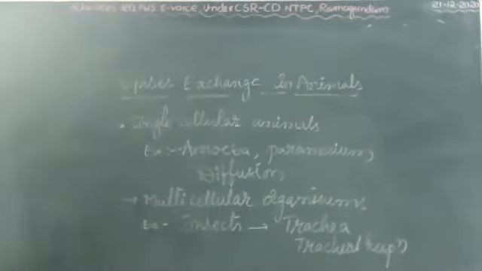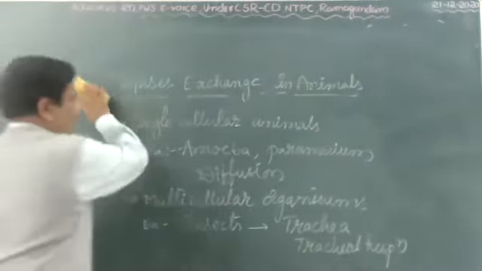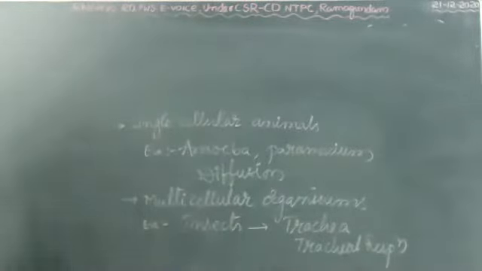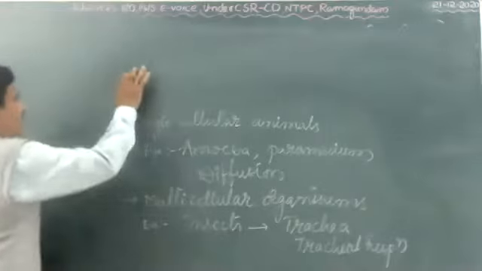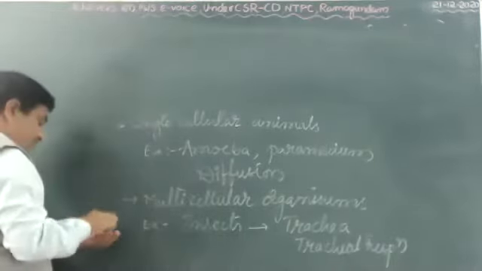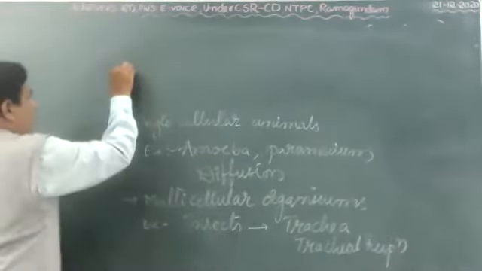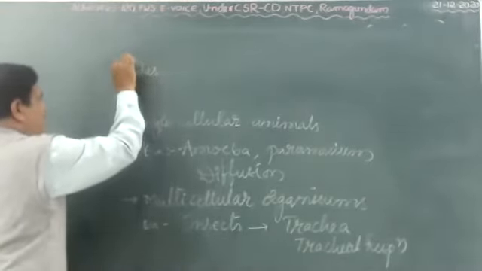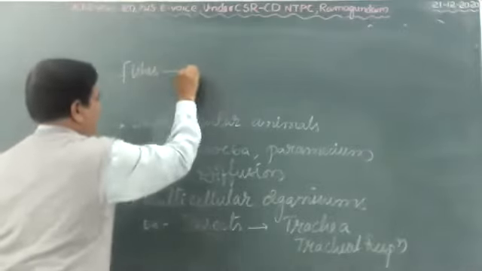And other multicellular animals, like fishes: they respirate with gills.